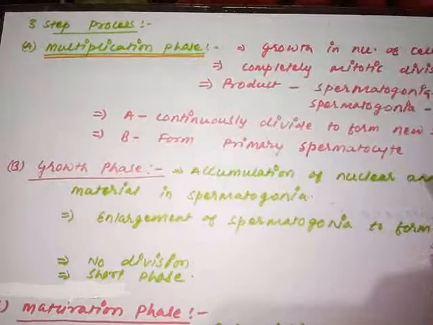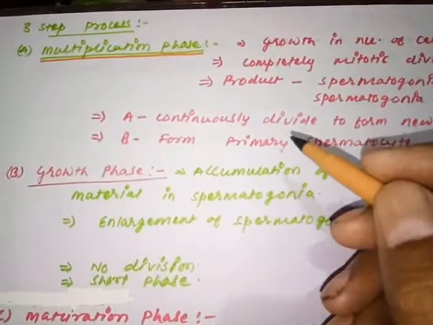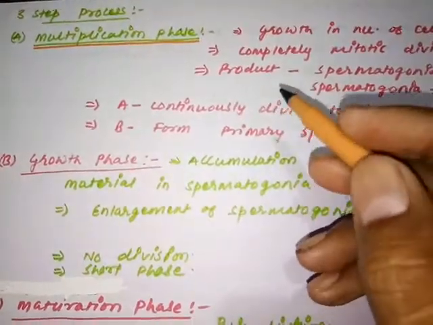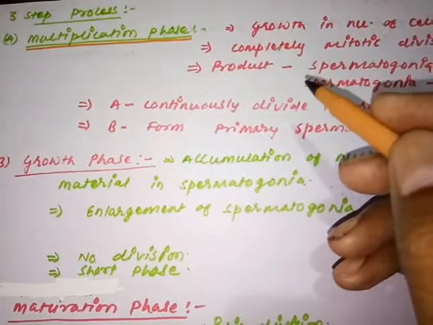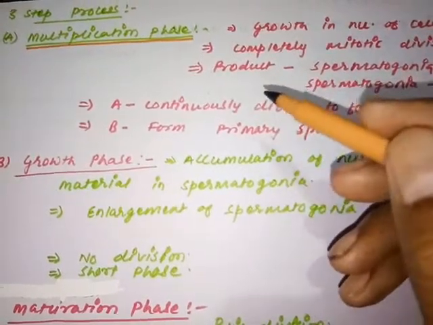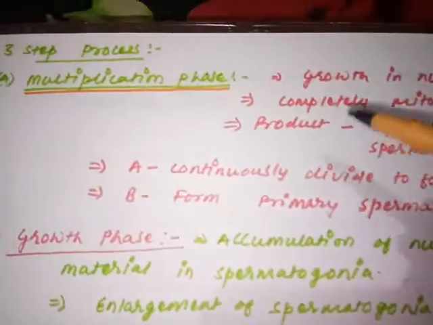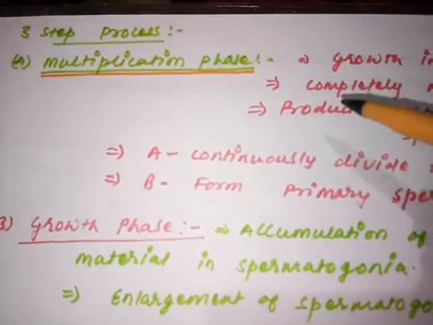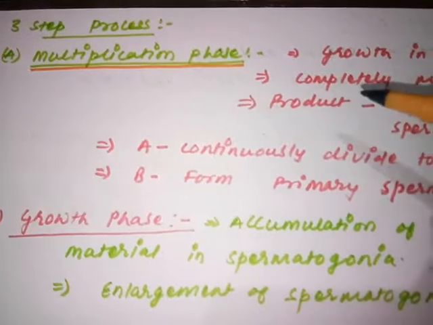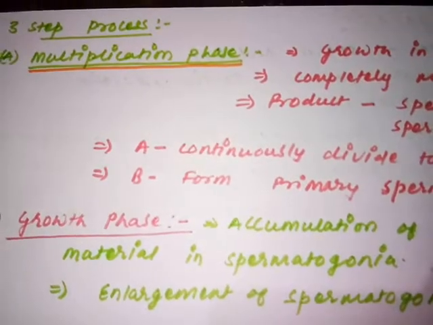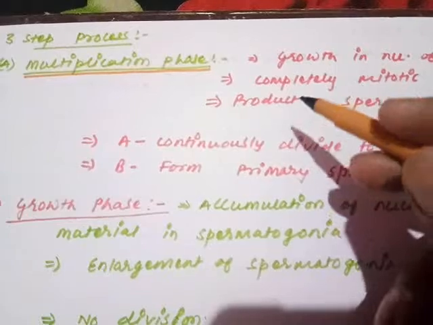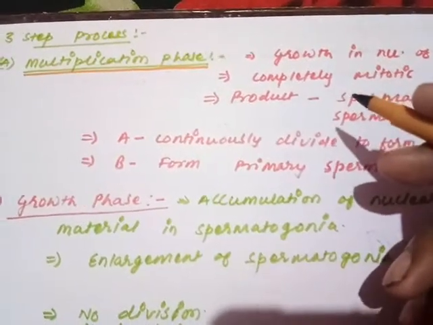The process of spermatid formation is completed in three steps. The three steps are the multiplication phase, the growth phase, and the maturation phase. One by one we are going to understand the phases. The first phase is called the multiplication phase.